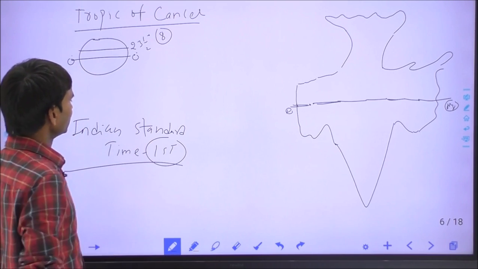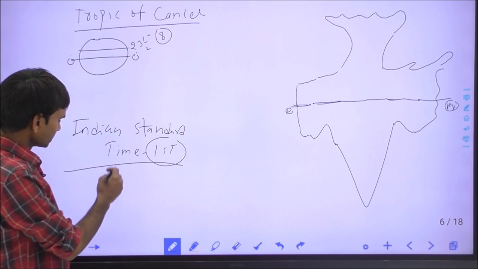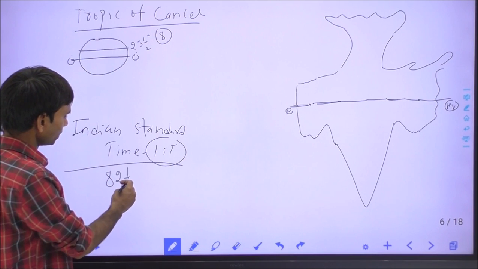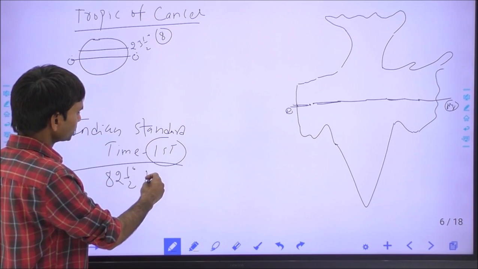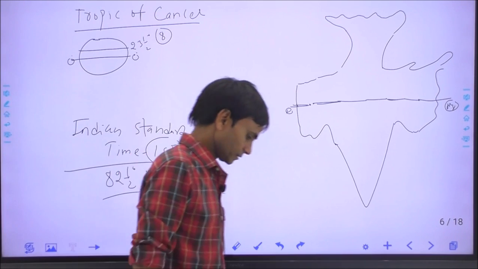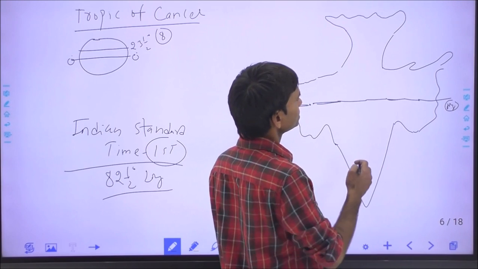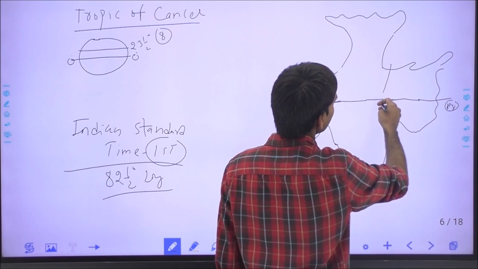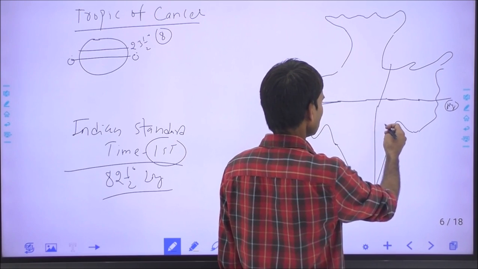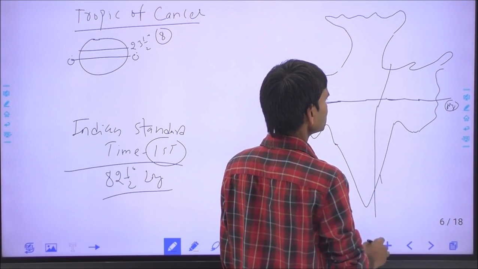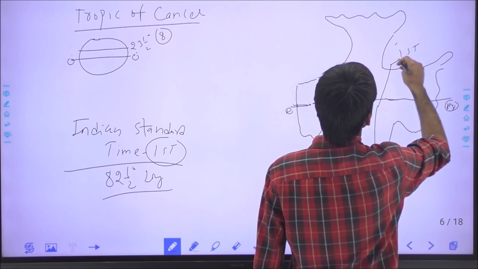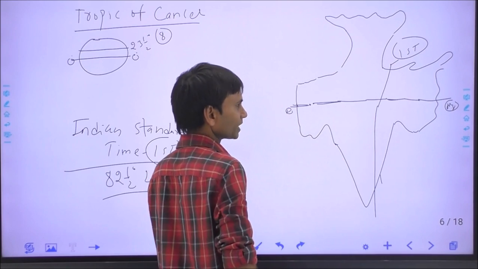And what is the Indian Standard Time? Indian Standard Time IST is a 82.5 degree longitude line, and it passes through 5 states of India: Uttar Pradesh, Madhya Pradesh, Chhattisgarh, Odisha and Andhra Pradesh. So this is the IST, Indian Standard Timeline, and this is the Tropic of Cancer.